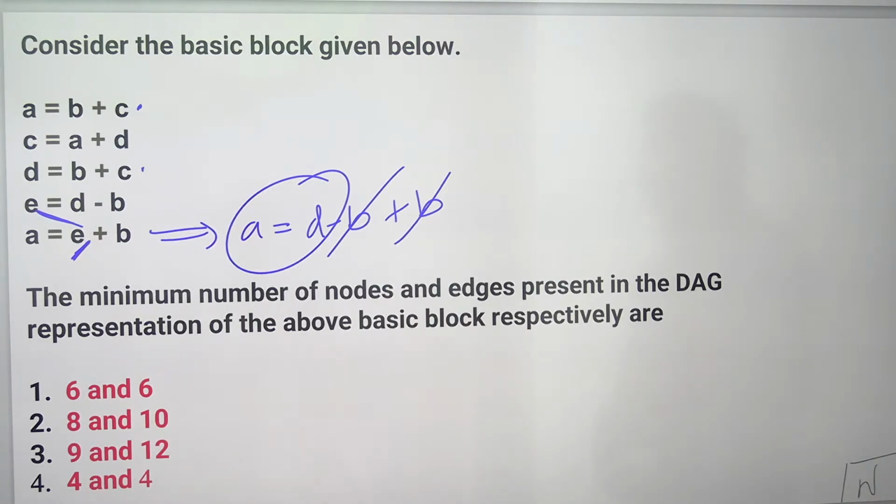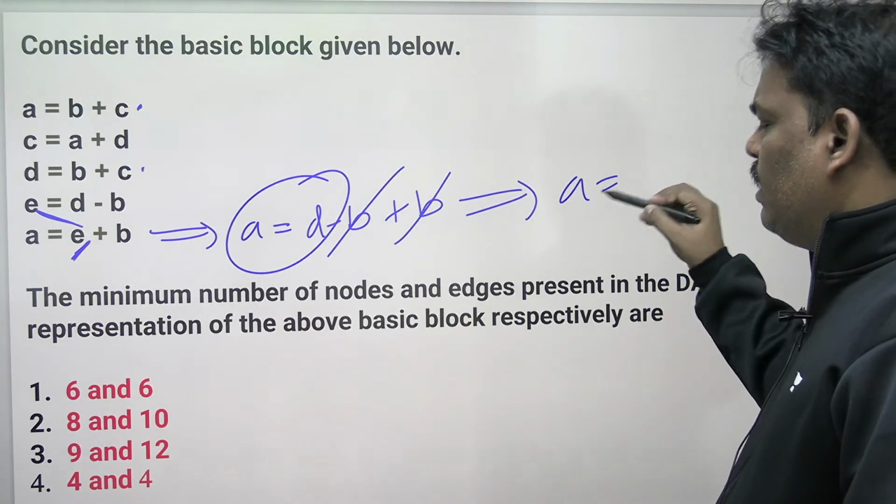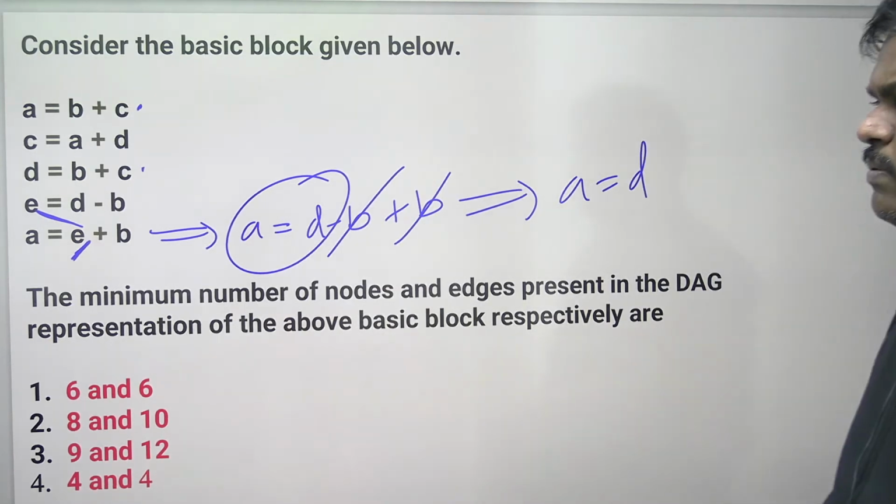Then you have to go like this. A is equal to E plus B. E replaced by D minus B gives D minus B plus B. Minus B plus B both cancel. So the conclusion you got is A is equal to D. This is the conclusion you got.